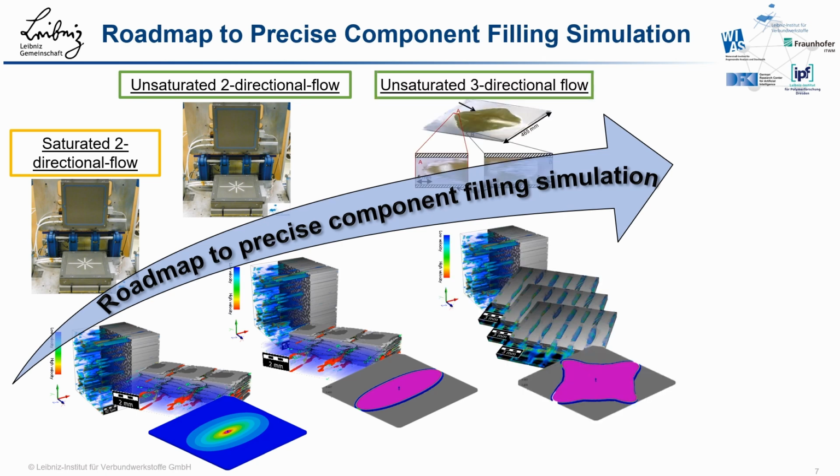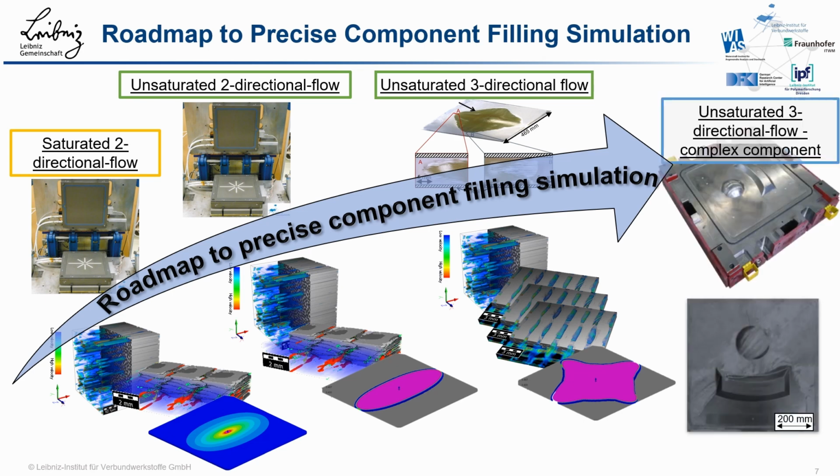In the third and fourth stage, the geometric complexity is increased first at the textile level and then at the component level, so that in the end we can investigate two-phase flow in a complex component from the macro to the micro scale level. All along the way, the costs and benefits of various machine learning approaches, ranging from simple data-driven neural networks to complex physics-informed neural network-supported solvers, will be evaluated and implemented.